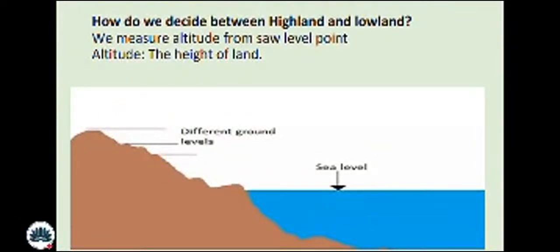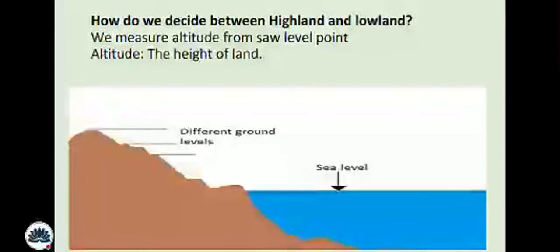that there are different ground levels, as the land is not equal, while the sea level is in equilibrium, or we can say it is equal. I know that there are waves in the sea or the ocean when there is air, I know there is wind, so there must be waves, so the water is moving. But what is at the equal level is called the sea level. Alright, so from the sea level, we can identify whether it is a highland or lowland area.